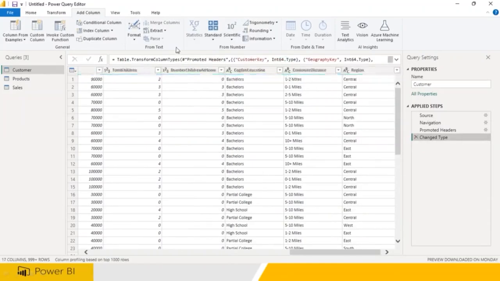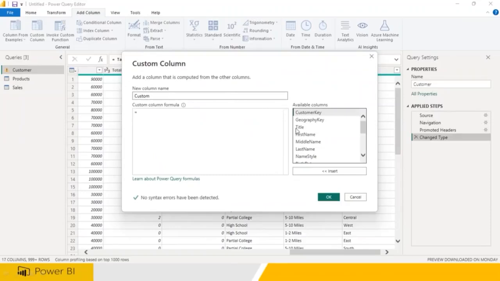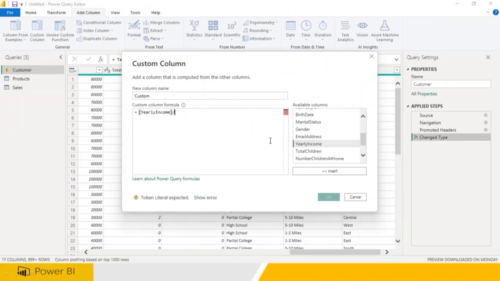Or you can also go to add column. You can also prepare a custom column. Custom column means adding a new column. Click on this. Now you can say what column you would like to take. Click on yearly income, divided by 12. So what is this expression? This is what is called an M language expression. What is the column name? You need to write the column name. This is called monthly income. And press enter. Click on OK.